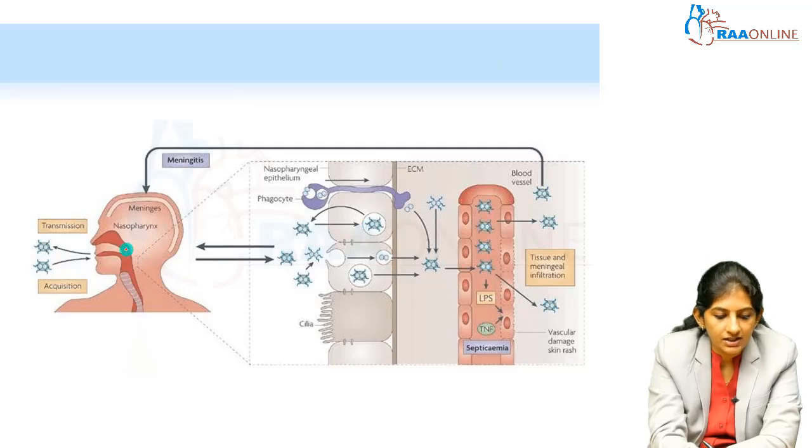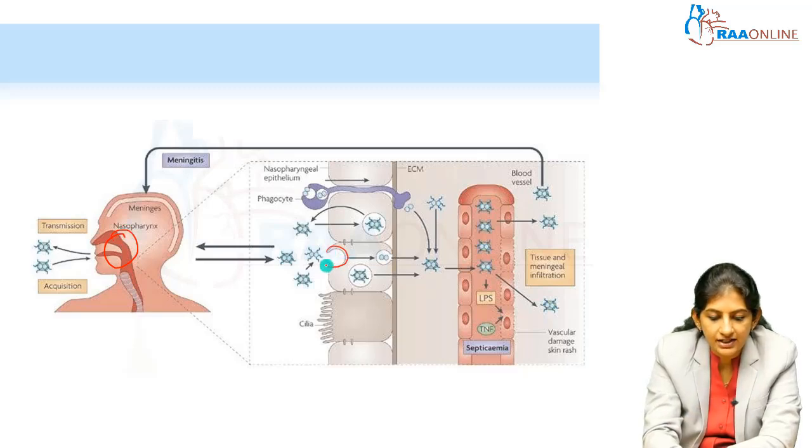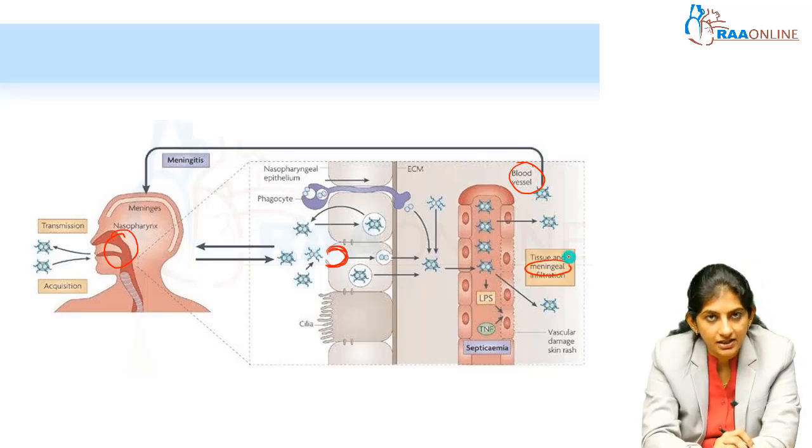So the meningococcus is a commensal in the nasopharyngeal region. It gets endocytosed inside the cells. Through the junctions it enters the cells, and from the cells it enters the extracellular matrix. It can invade the blood vessel, it can invade the meninges, and it can cross the blood-brain barrier also.